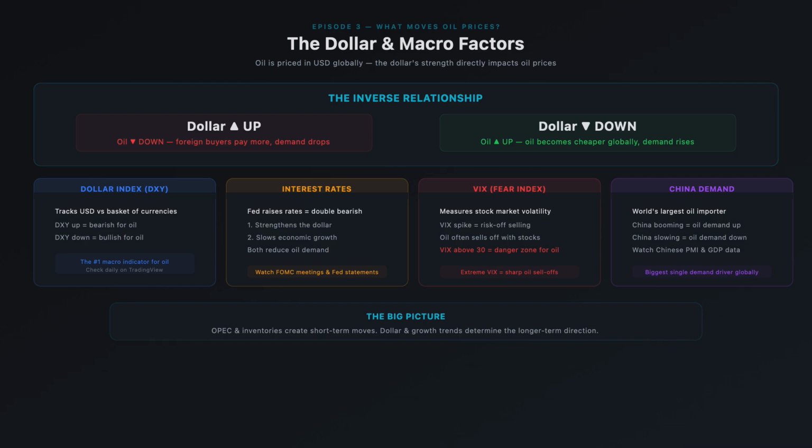You can track dollar strength using the dollar index, also called the DXY. When DXY goes up, expect downward pressure on oil. When DXY goes down, expect support for oil prices. Interest rates play into this too. When the Federal Reserve raises rates, it strengthens the dollar, bearish for oil. It also slows economic growth, which reduces energy demand.